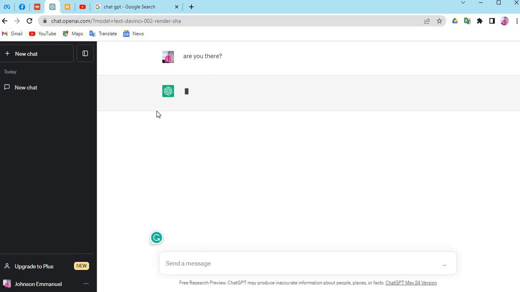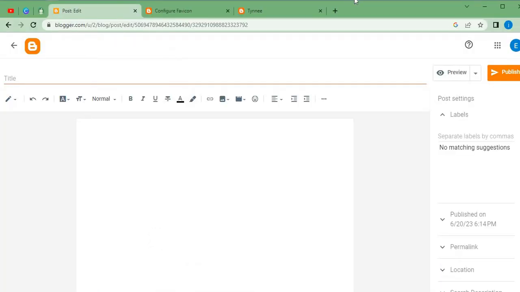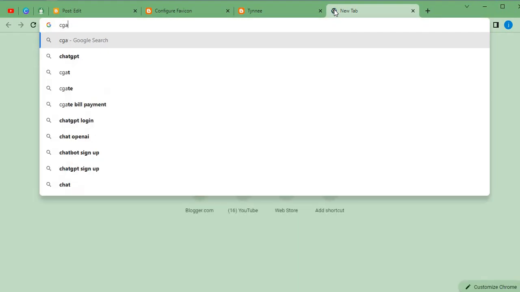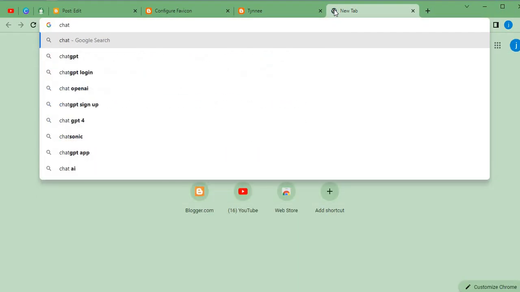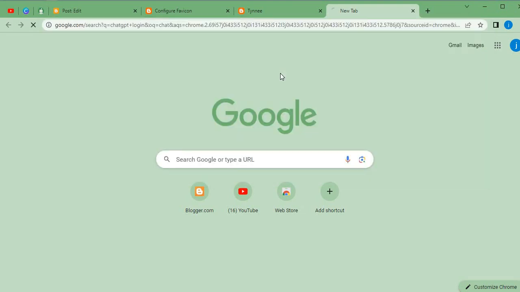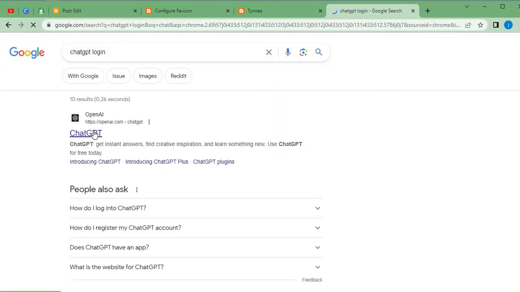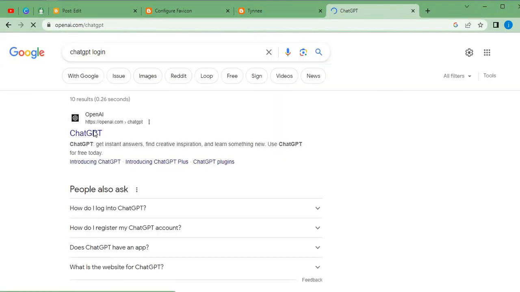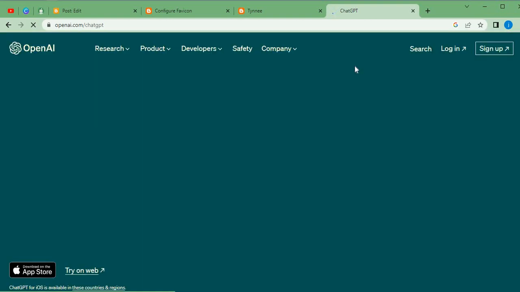If this particular Chrome is not responding, I would like to use my second account. So let's open the ChatGPT login, which is OpenAI.